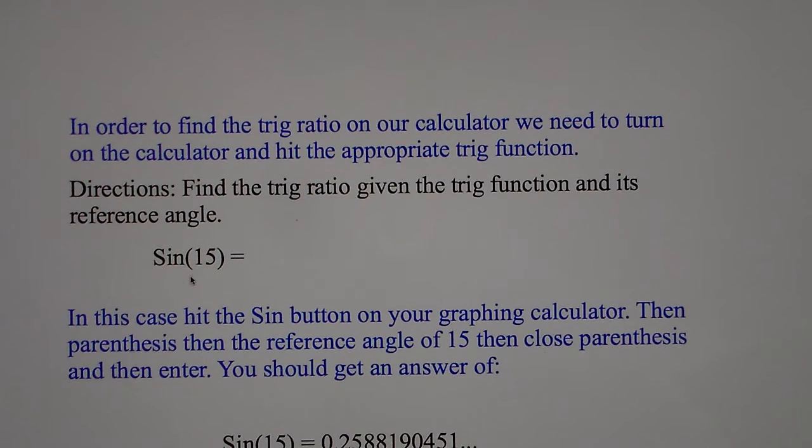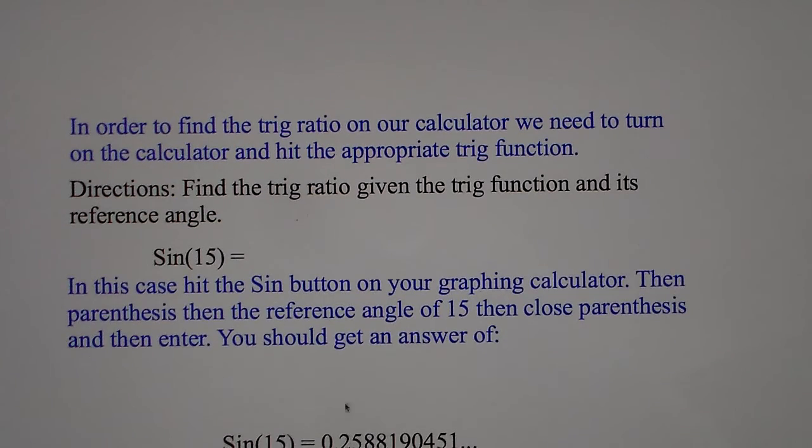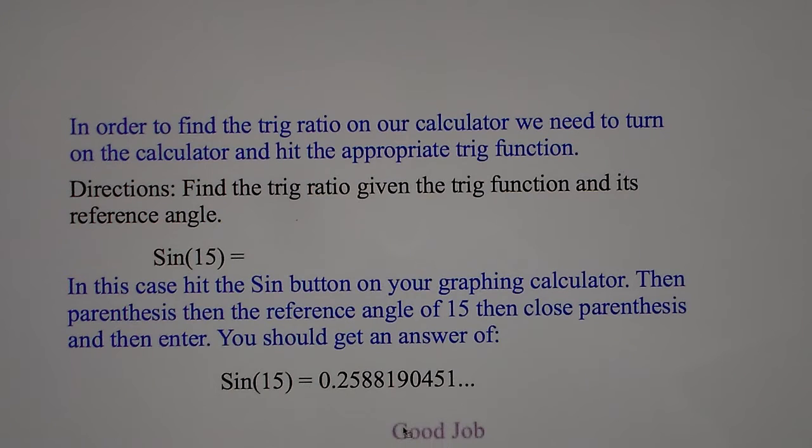We hit that sine button, then we type in the number 15, close parentheses, and then hit enter. You should get an answer of 0.2588190451. That is the correct answer. If you got that, good job.